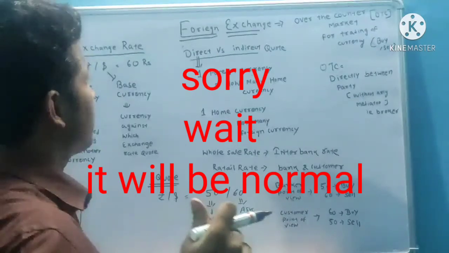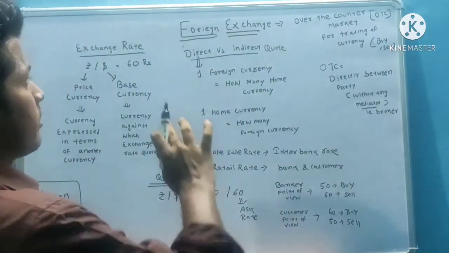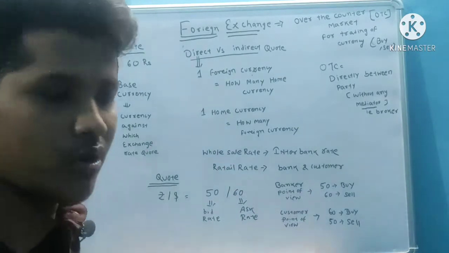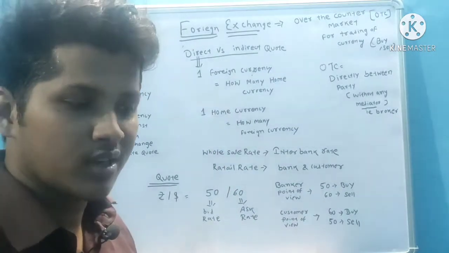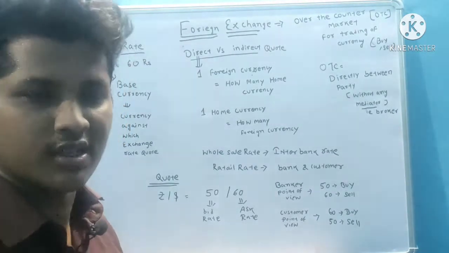Over the counter market means directly between the parties without any mediator, that is, a broker. So they have a contract between two parties directly without any intermediary. Okay, so foreign exchange is a trading of currencies, different currency buying or selling.